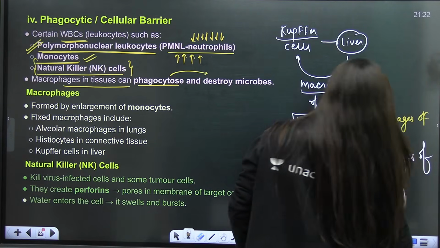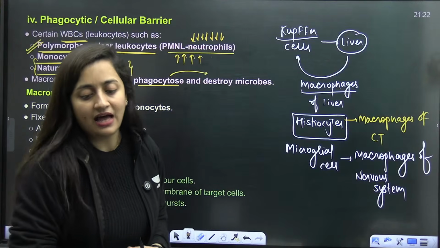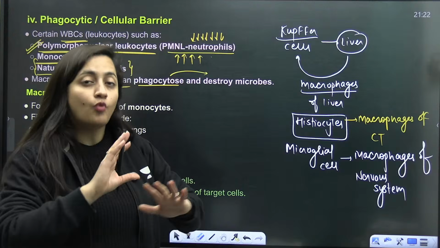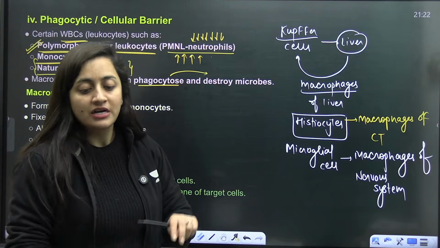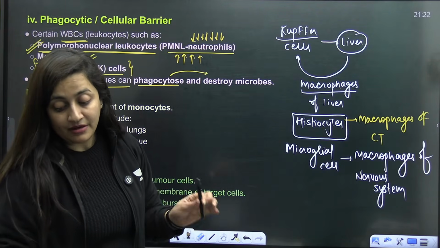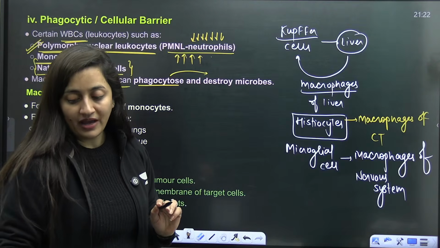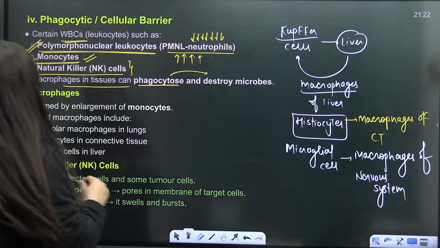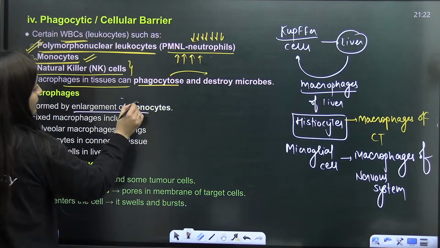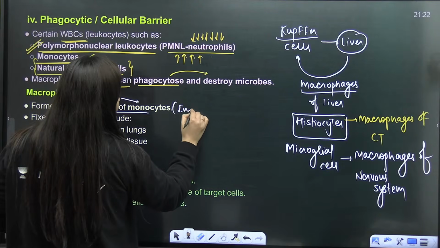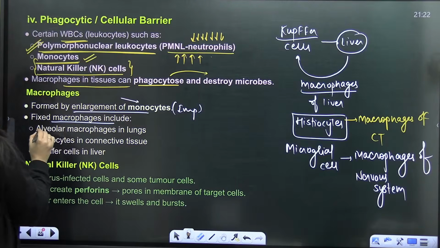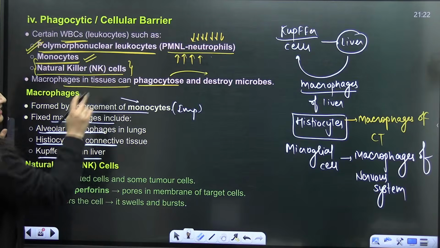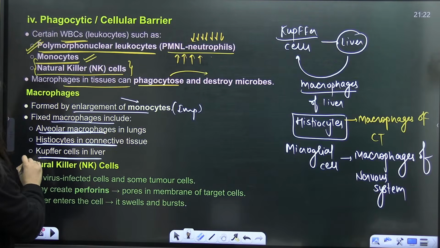Are you getting my point? This is what we have. Right, so these are the different macrophages present in our body. They are fixed, they are wandering as well, that are making sure, right, they are trying their best to protect our body from any sort of infection. Is that clear? So next is, macrophages formed by enlargement of monocytes. Important point it is, guys. So fixed macrophages include alveolar macrophages, histiocytes in connective tissue, Kupffer cells in liver, already provided you that information.